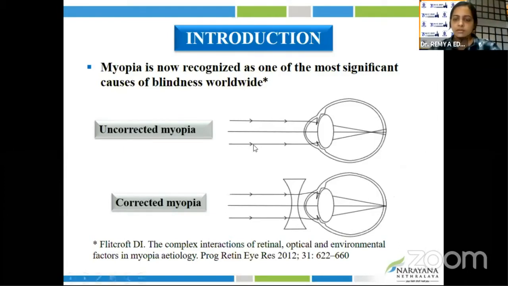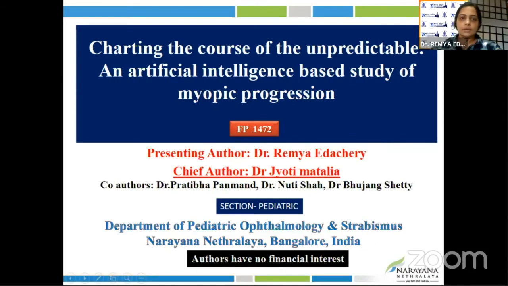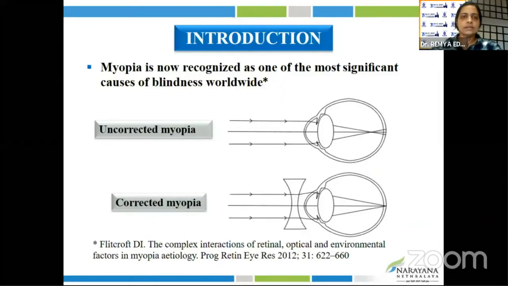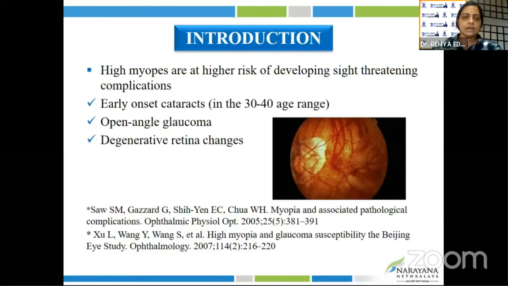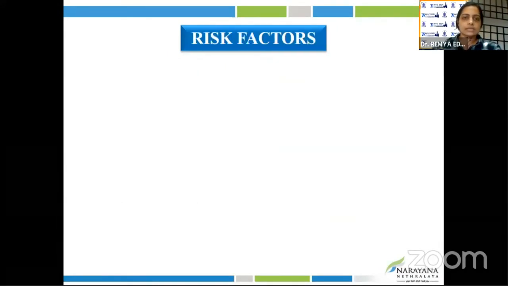One minute. Okay, my paper is on charting the course of the unpredictable: an artificial intelligence based study of myopic progression. We have no financial disclosures. As we know, myopia is recognized as one of the most significant causes of blindness worldwide. High myopes are at higher risk of developing sight-threatening complications like early onset cataract, open-angle glaucoma, and degenerative retinal changes.